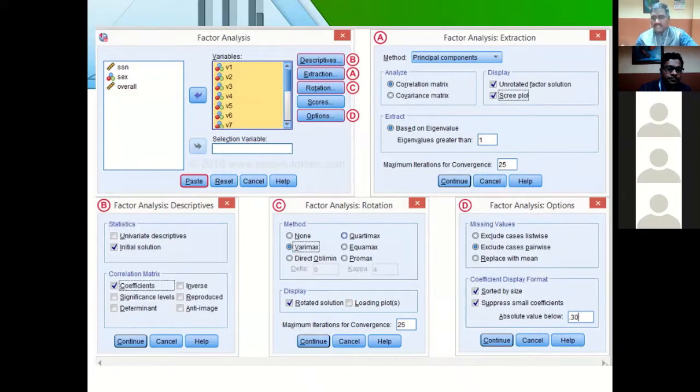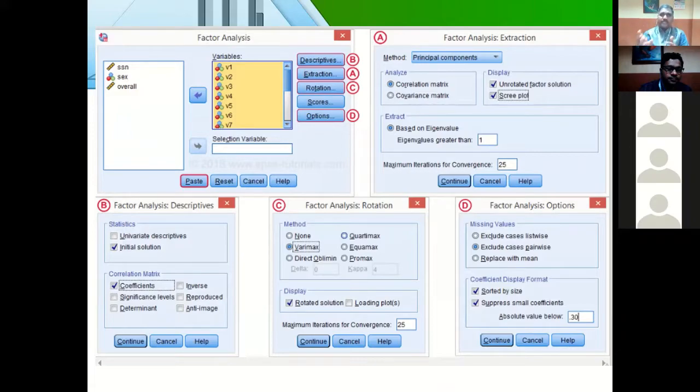So basically, research scholars will fix a minimum of 0.4 and a maximum of 0.6. Don't go above 0.6, and don't go below 0.4. Otherwise, it will get very difficult to compress your factors into smaller factors.